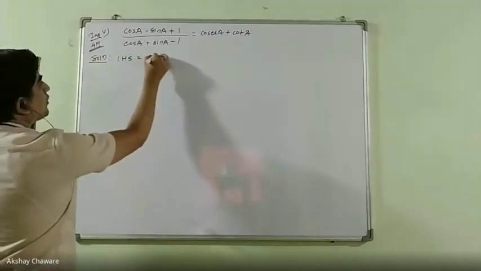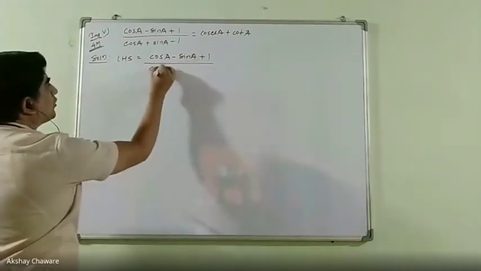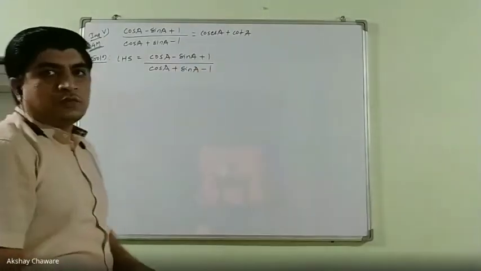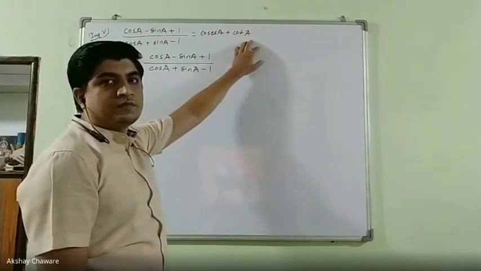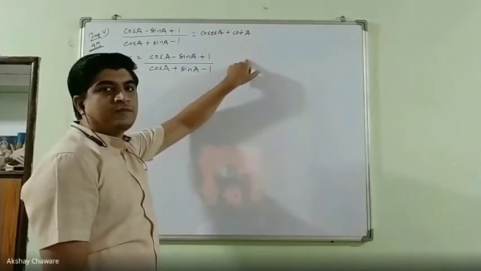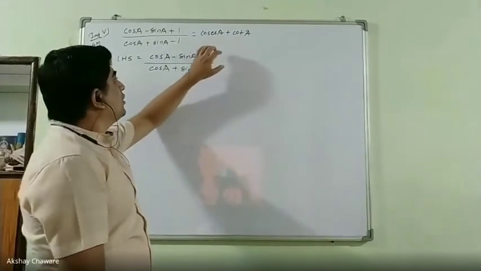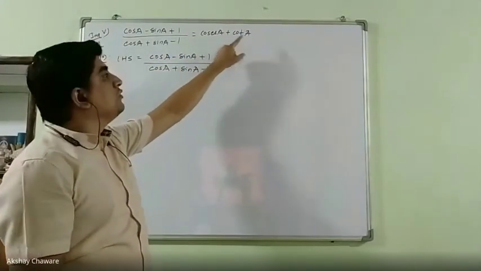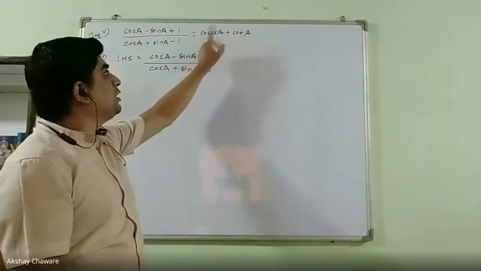LHS: cos A minus sin A plus 1 upon cos A plus sin A minus 1. Okay, see carefully. In RHS, the terms are cosec and cot. Now cosec is nothing but 1 upon sin, and cot is nothing but cos upon sin. Now the denominators are the same, that is nothing but the sine function. So to convert this cos and sine in terms of cosec and cot, we should divide numerator and denominator by the sine function, meaning sine of angle A.